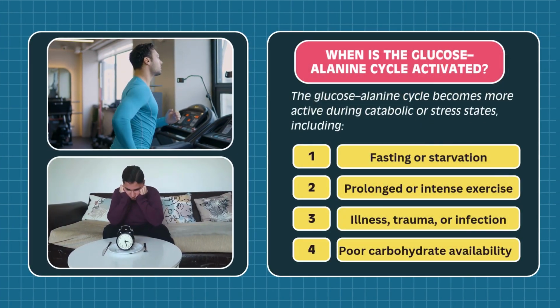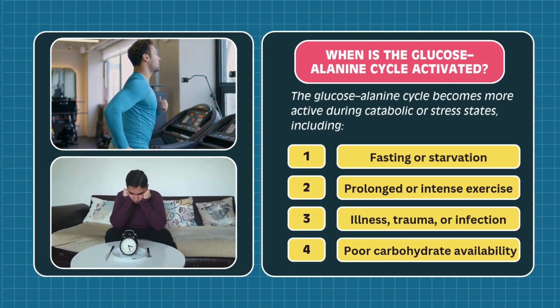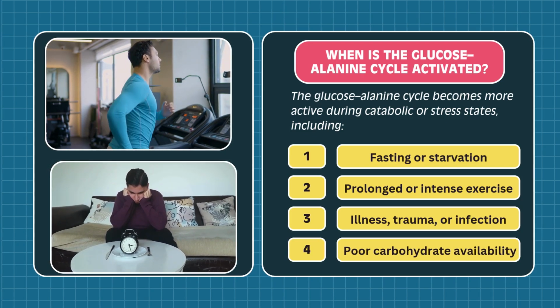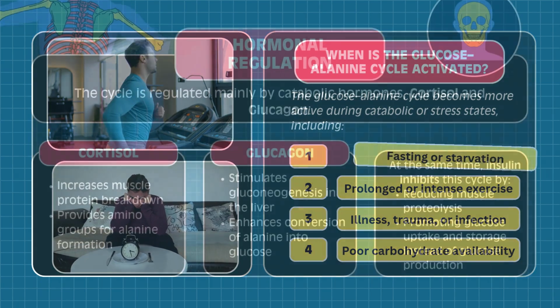When is the glucose-alanine cycle activated? The glucose-alanine cycle becomes more active during catabolic or stress states, including fasting or starvation, prolonged or intense exercise, illness, trauma, or infection, and poor carbohydrate availability.